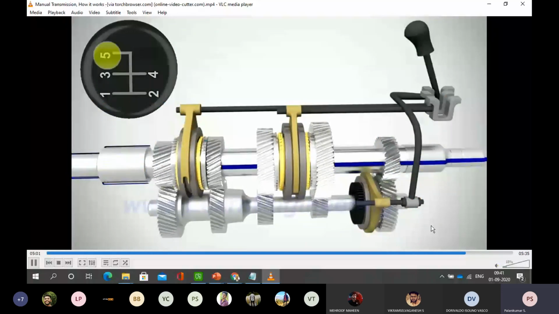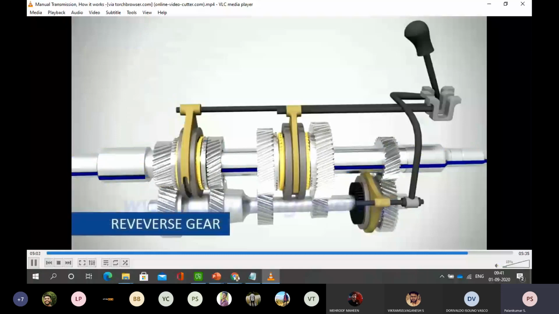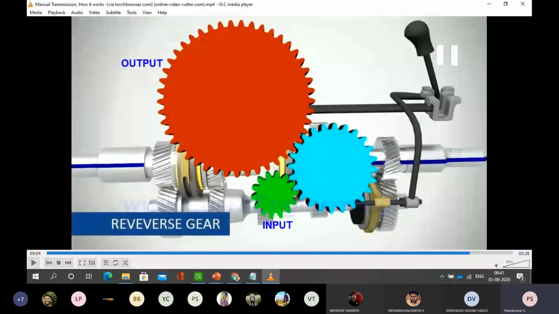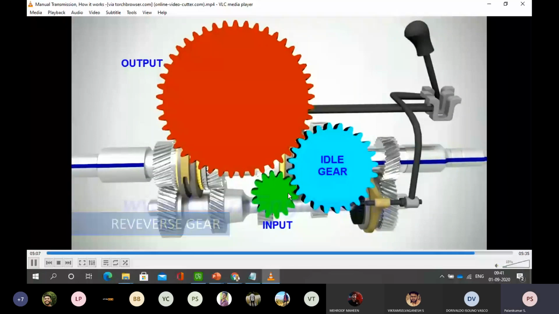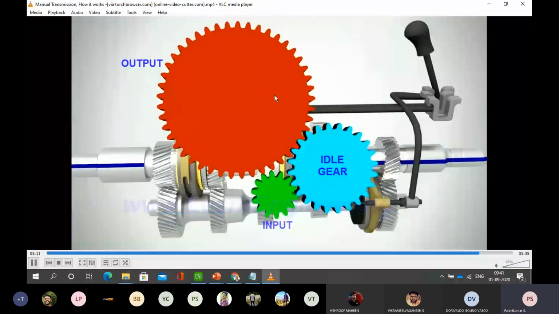For the reverse gear, they have followed a different arrangement. Whatever the input may be, there is one wheel which makes the output wheel rotate in the opposite direction. Input is an idler gear which makes it so in the output.